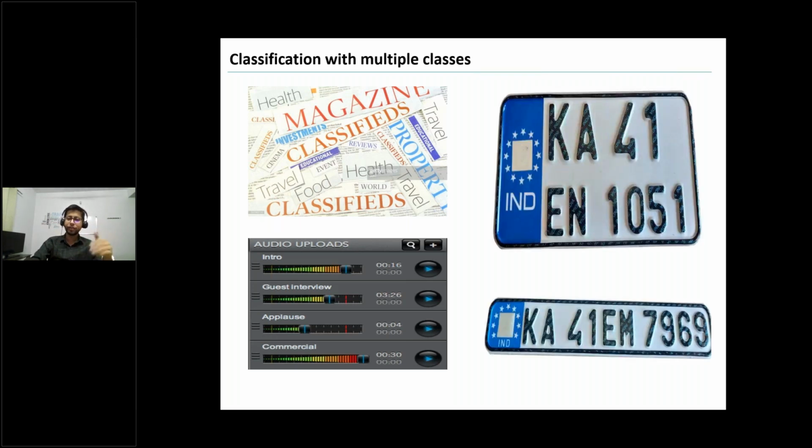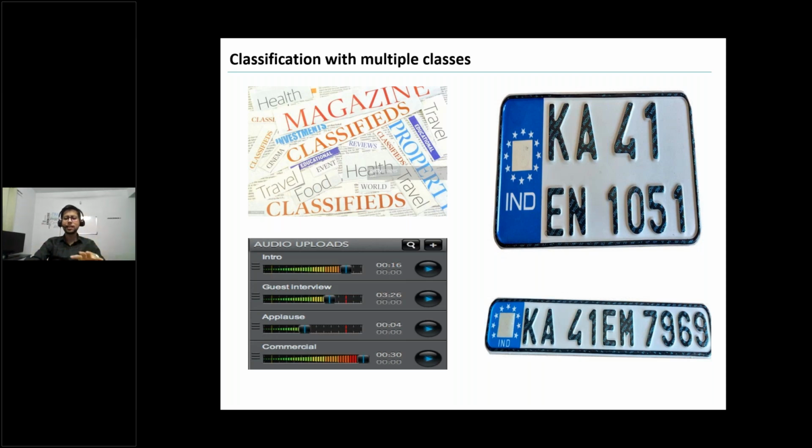Another example: if we have a vehicle number, we want to categorize which state the vehicle belongs to. Karnataka, UP, MP, Rajasthan, Tamil Nadu, Kerala, or any other state. So based on the number, we want to identify it. Another example could be based on an audio clip: we want to identify which generation the audio clip belongs to. Is it from the 90s or the 20s, oldies, young, whatever generation. So we can identify different generations based on the audio clip. These are the typical use cases of multi-class classification.